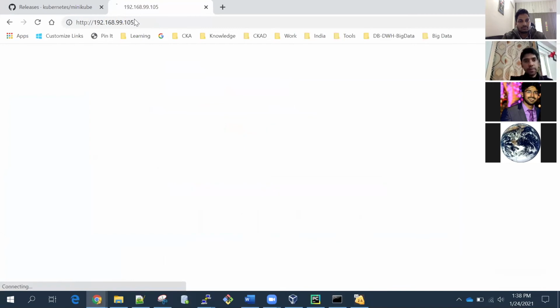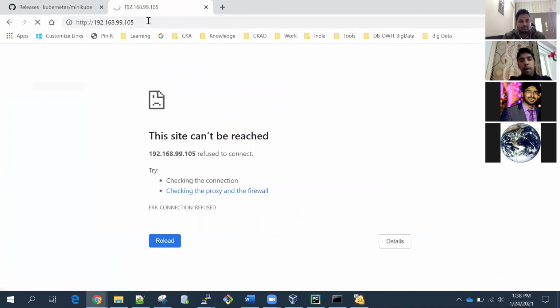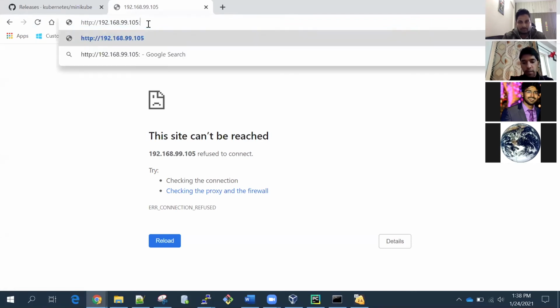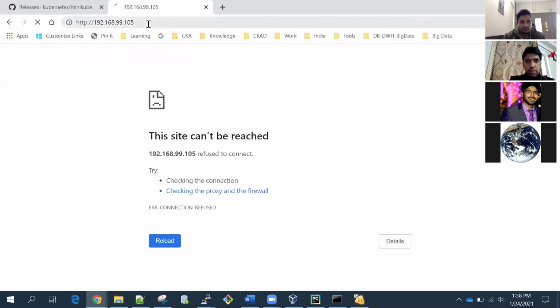Let's see what happens. This is the IP of my virtual machine, and in that virtual machine my Nginx pod is running. But I am not able to access the web server using the IP of my virtual machine. That is the problem. If I use 80, which is the default port, I am not able to access it.